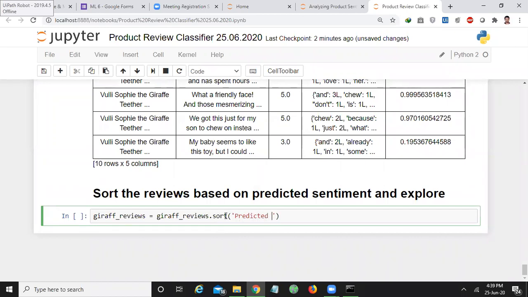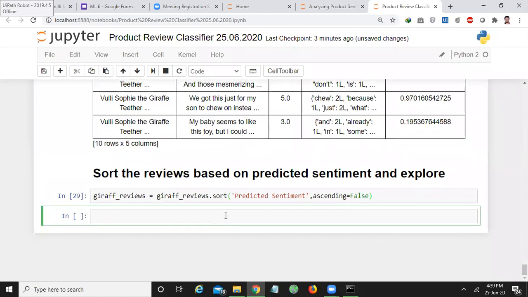Based on predicted sentiment, I want to sort the giraffe reviews in descending order. That's why I'm giving ascending as false. If you give ascending false, it displays in descending order.